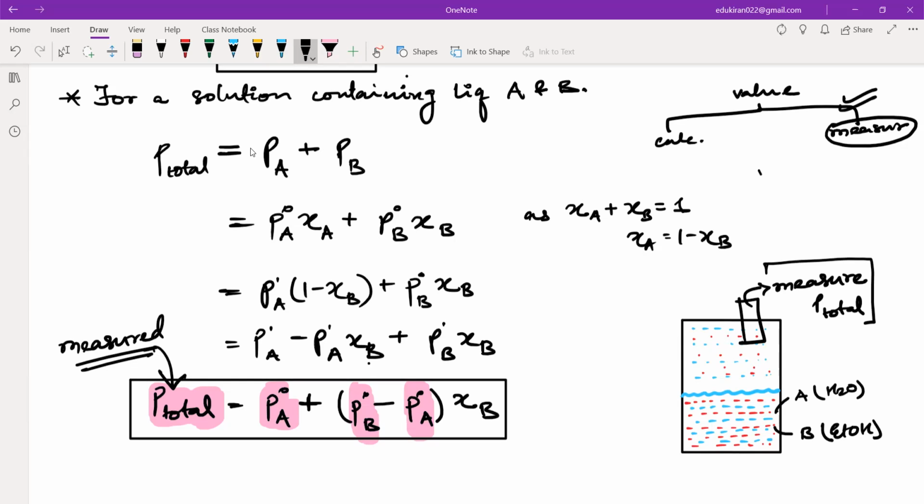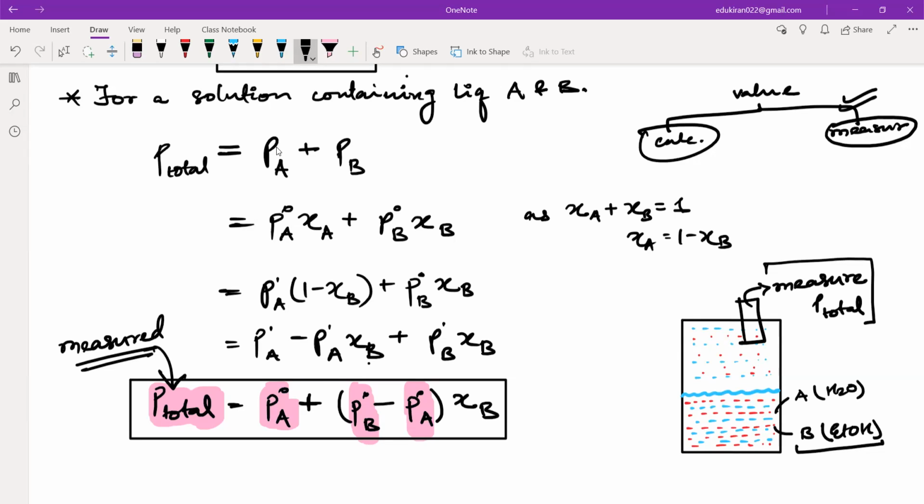For example, if someone gives you the volume of a cube and asks for the length, that is fine as a math exercise. But realistically, if a cube is kept in front of you and you are asked for its length, you will pick up your scale and just measure the length. If easy and cheap tools are present to measure something, we will never calculate. We will not take the cube root of the volume; we will take the scale and measure directly. We use calculations only when something is complex and cannot be measured. Here, the mole fraction cannot be measured, that is why we are calculating it.